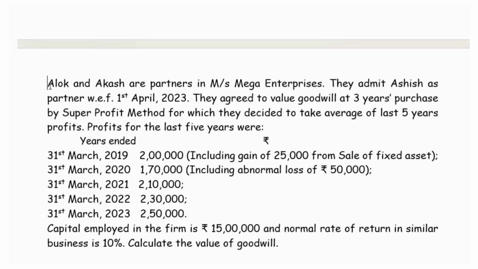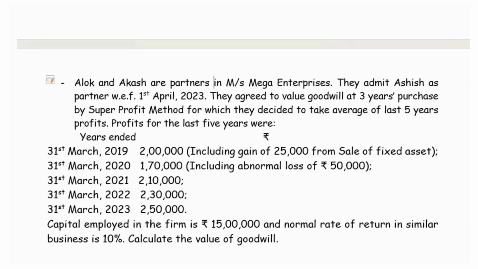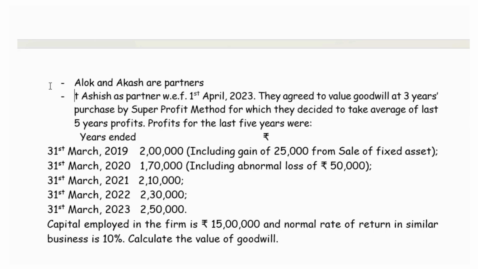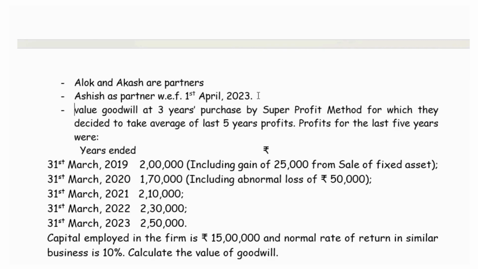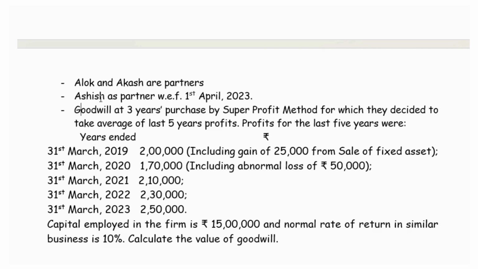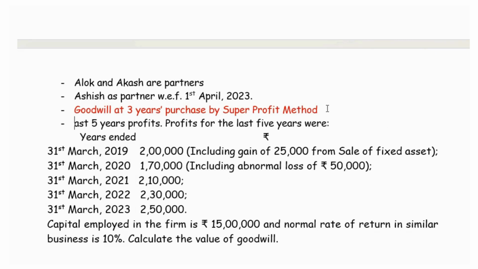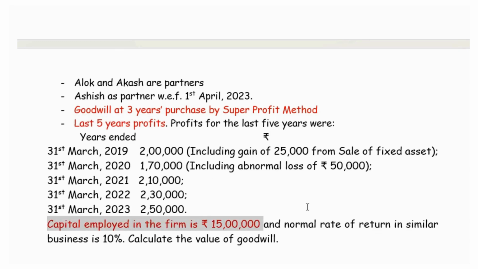To start working on this, let us break down the question into small details. Alok and Akash are partners and the new partner is Ashish. From 1st April 2023, they decided to admit him. The goodwill is to be valued on the basis of 3 years purchase under the super profit method. We are given the details of the last 5 years' profit, and also some other details such as capital employed and the normal rate of return as 10%. With this, we are asked to value the goodwill.